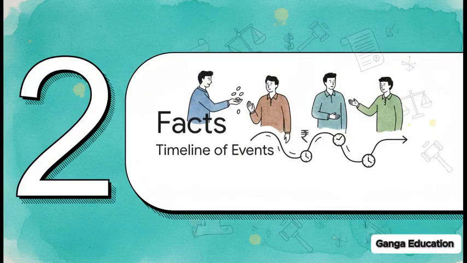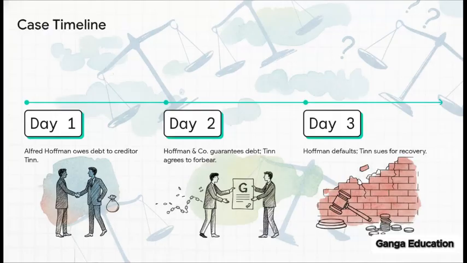Moving on to the facts of the case. Ab aate hain facts par, and honestly, it's easiest to look at this as a simple chronological story involving 3 people, a creditor, a debtor, and a guarantor. Let's trace the timeline. Day 1, a guy named Alfred owes a debt to our plaintiff, Tinn, but Alfred can't pay. So, on day 2, the defendant, Hoffman Co., steps in and gives Tinn a guarantee. They essentially say, hey, if Alfred fails to pay, we'll clear the debt. In exchange, Tinn agrees to forbear from suing Alfred. Basically, he promises not to take legal action against him.